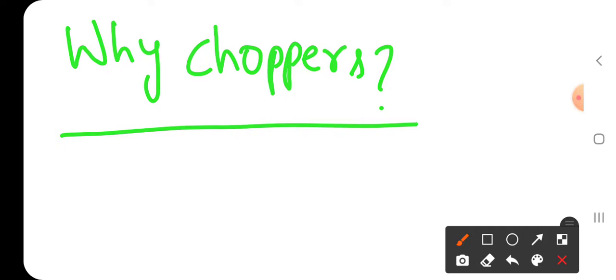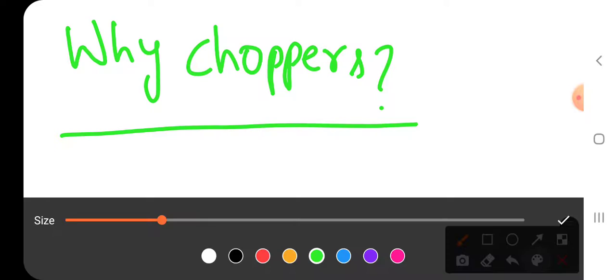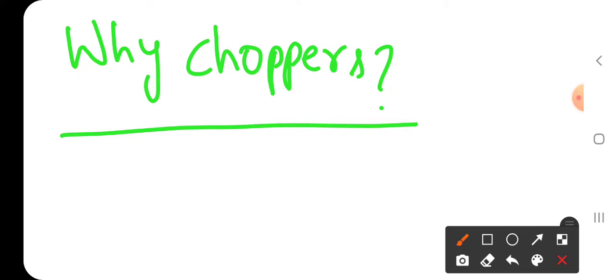Now let us see the basic circuit of the chopper. Let me take the basic circuit of chopper like this.